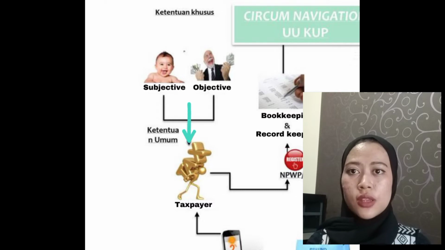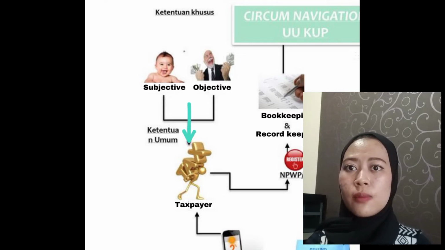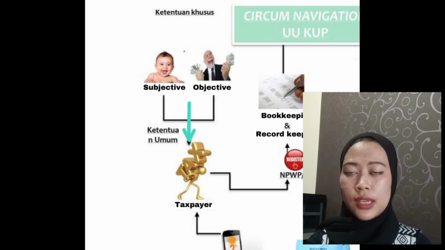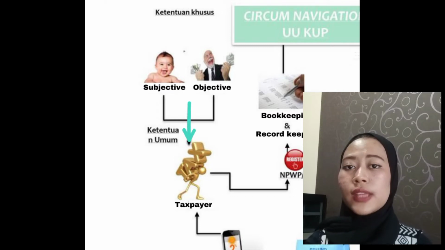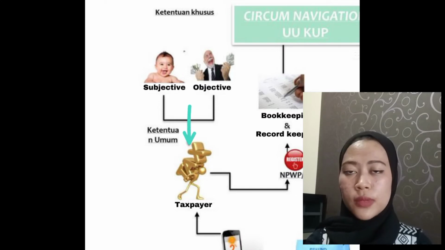A taxpayer must meet objective and subjective conditions in the imposition of tax, where the objective requirement is income in accordance with Article 4 of the PPH. This gives rise to a tax liability for the tax subject, so he is called the taxpayer. The provisions of the taxpayer are regulated in Article 2 and Article 22 of the KUP law.